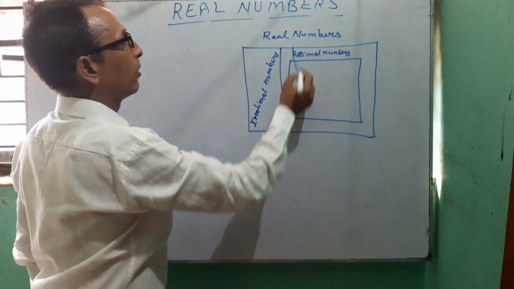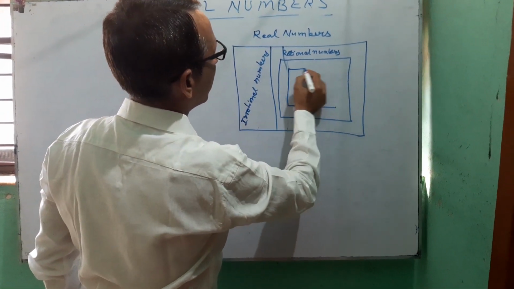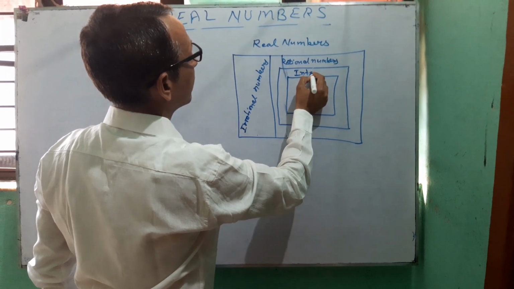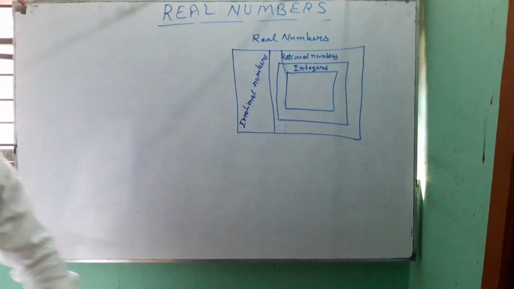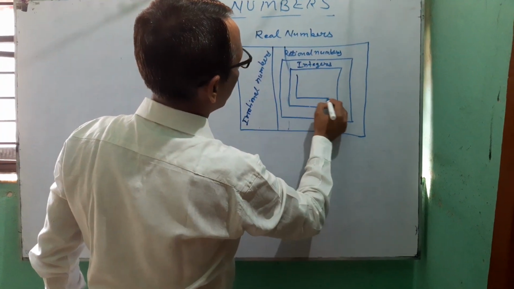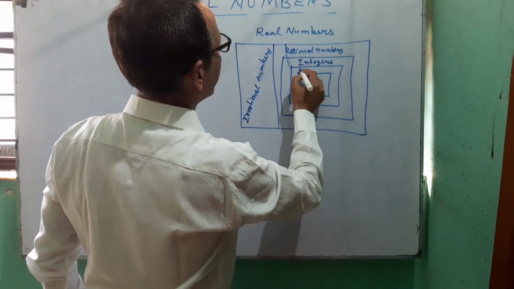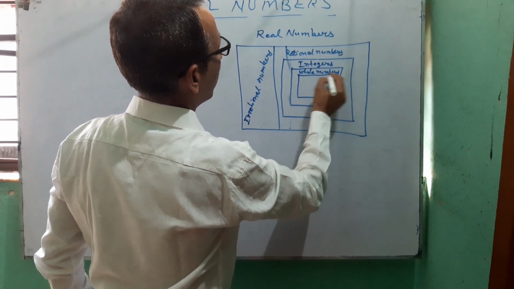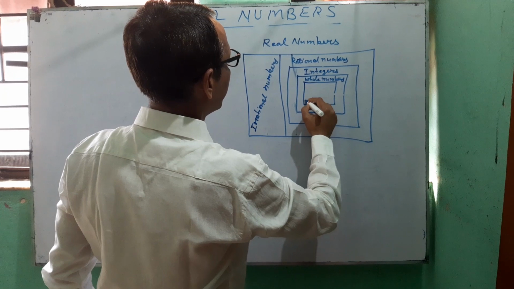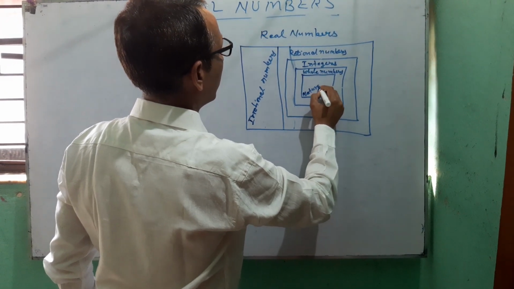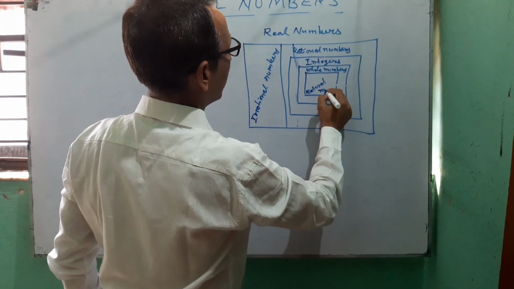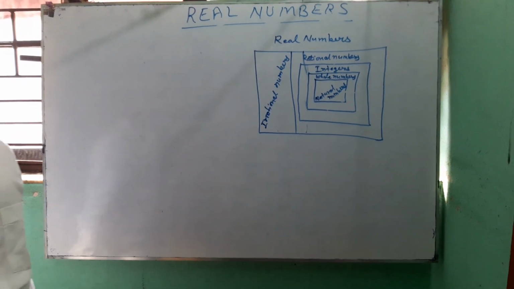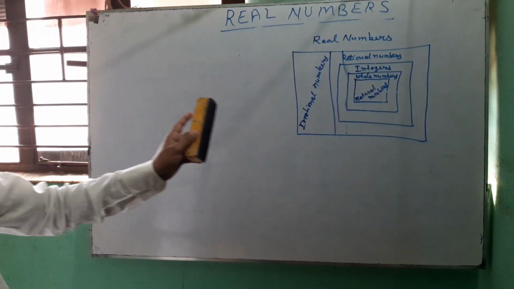Now this part represents integers. Now the other part represents whole numbers, and this part is natural numbers. So this is the representation of real numbers diagrammatically.